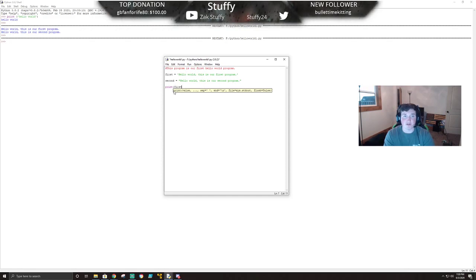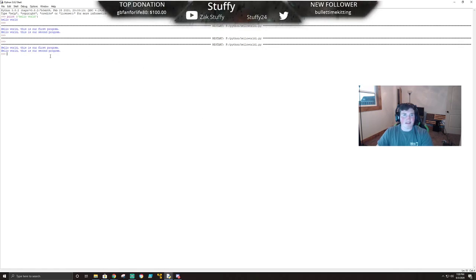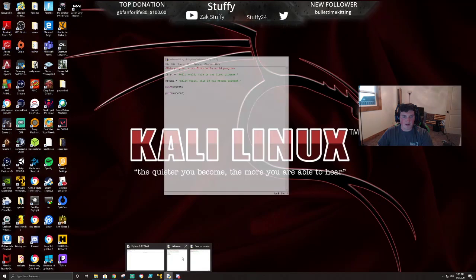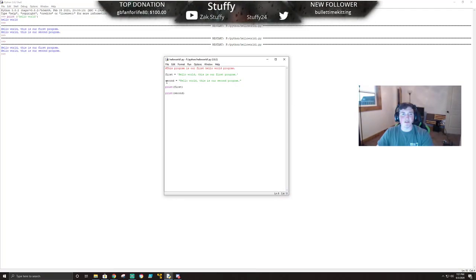So we want print first, okay? And then we can do print second. So now that'll go away, there we go. Now it'll still do the same thing as our first one. Okay, the exact same program. The difference is what we can do, and the reason people do this is it's much, much cleaner, okay?